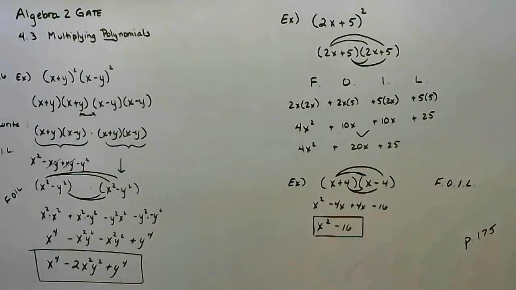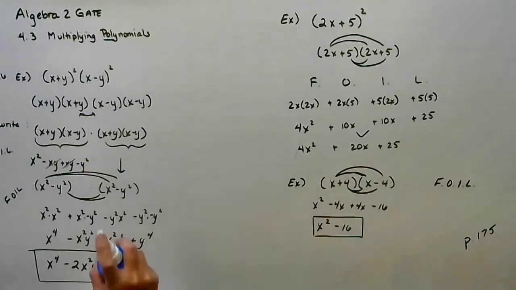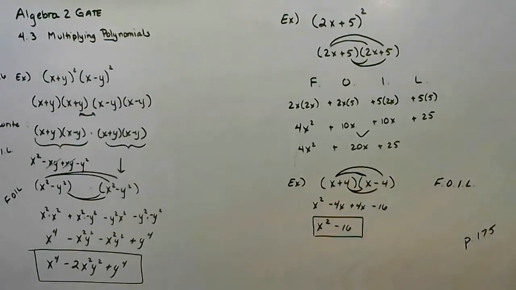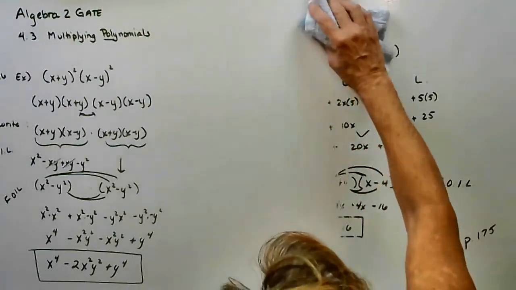Okay. And then I want to show you how to do, I'm just sort of choosing a number here, like number 44. Number 44, I'm going to do 2 different ways. And just to show you 2 different ways to organize your work, either way is fine. It doesn't matter which way you choose.